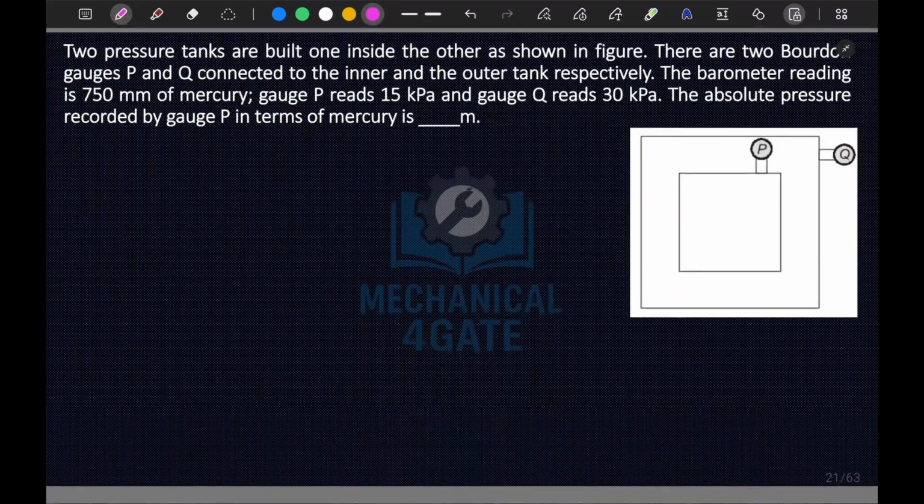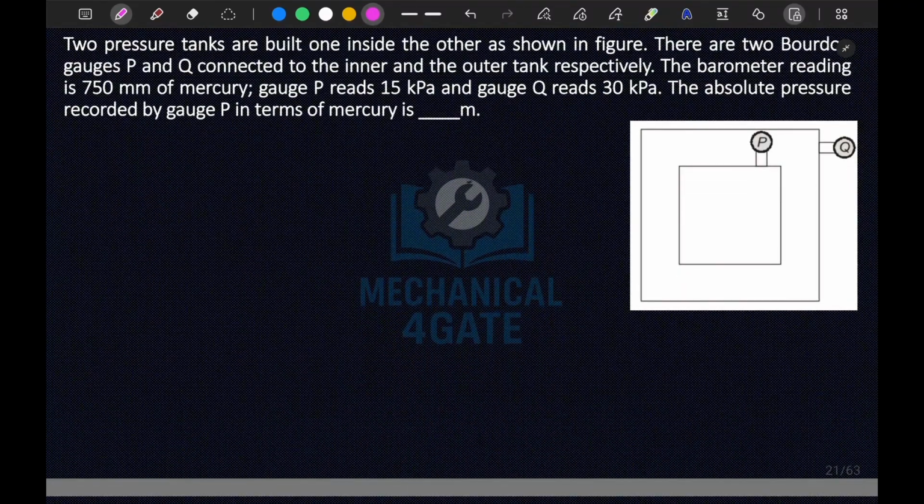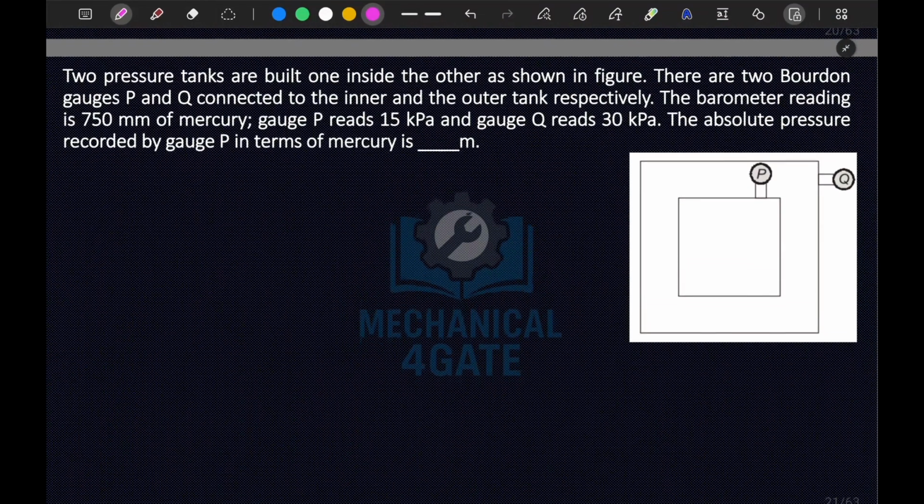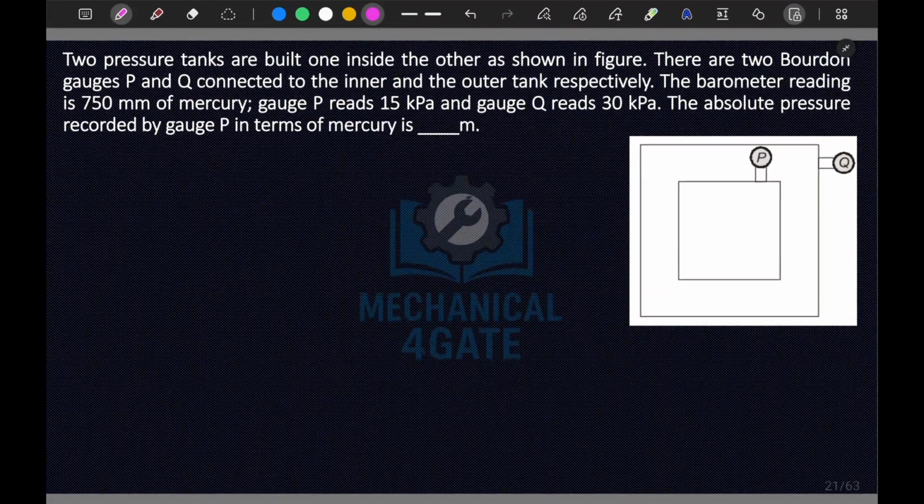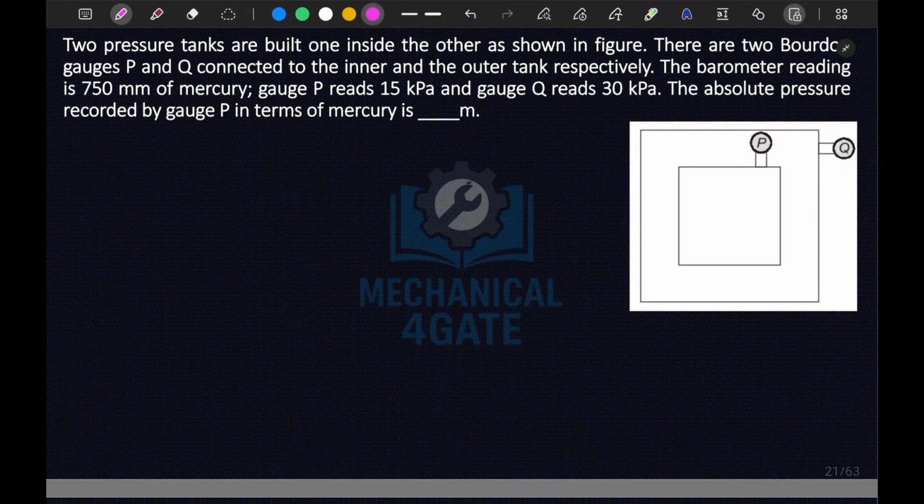Now in this question it is mentioned that two tanks are built one inside another as shown in the figure. The two Bourdon gauges P and Q are connected to the inner and outer tank respectively. The barometer reading is 760 mm of mercury.